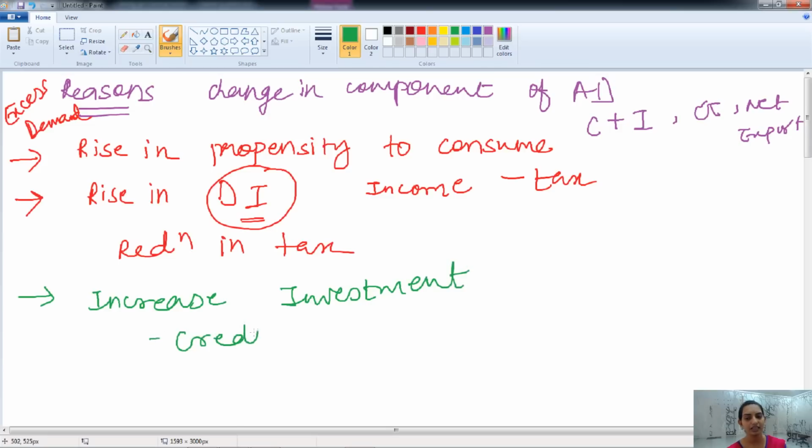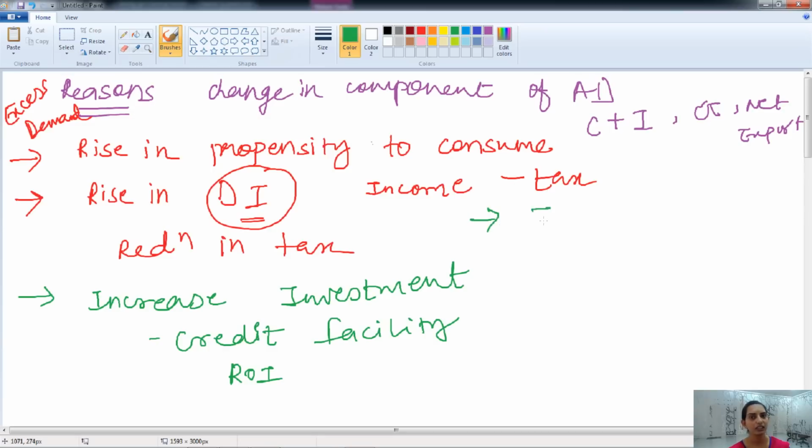If there is a ready credit facility, credits are easily available, and the credit rates, the rate of interest, is very low, then the consumers have more income with them because they borrow more funds from the banks or other institutions at a lower rate. Therefore they are having more income and they are able to spend more on goods and services. That will cause the excess demand.